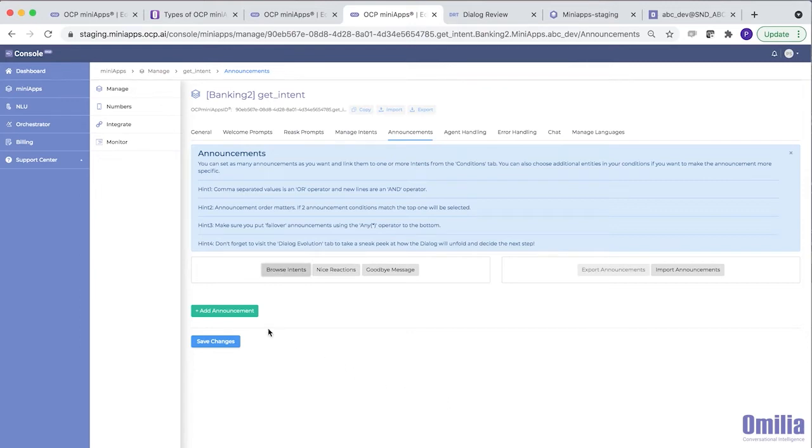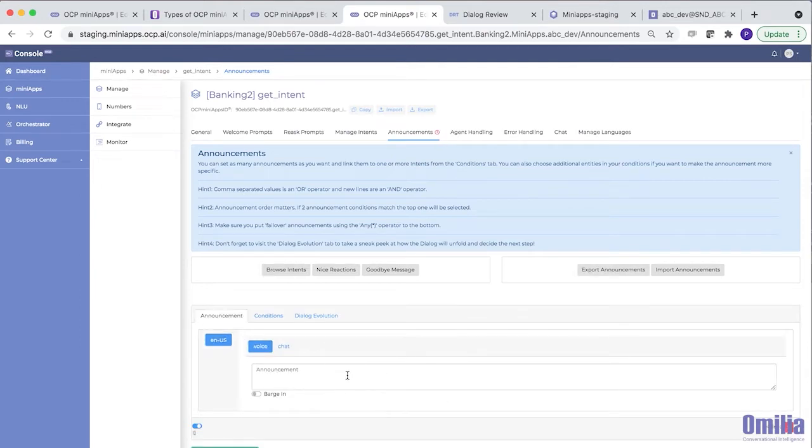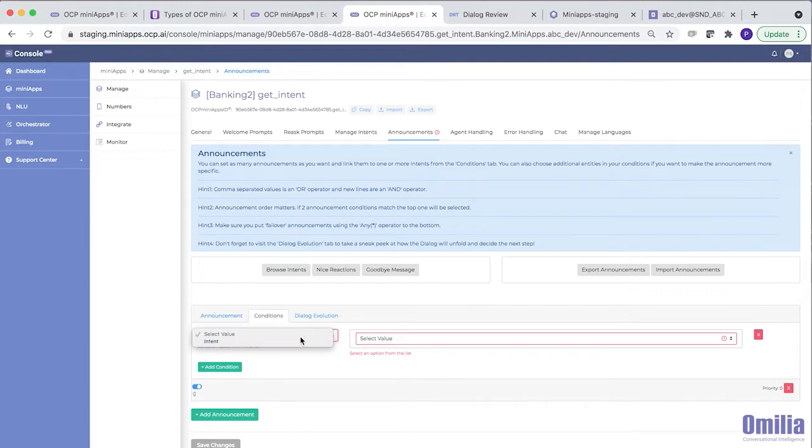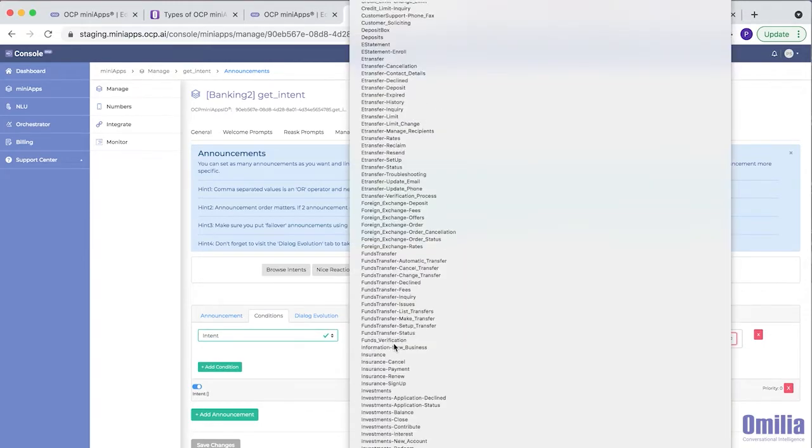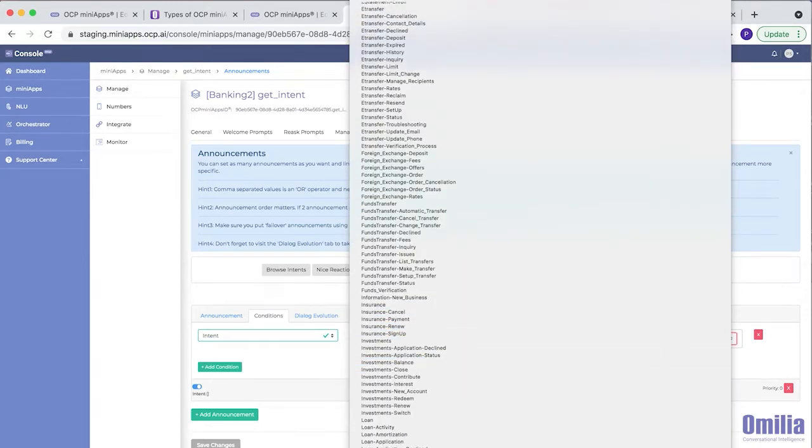These are called announcements. Any announcement is an opportunity to give customers quick answers or to direct callers to self-services hosted within OCP. Once an announcement is defined, mapping it to an intent is simple. Just select it from the list of known intents. You can further parameterize the announcement by only enabling it to play for certain entity values defined by the NLU. In this way, you can have very fine-tuned control over information that is provided to customers.